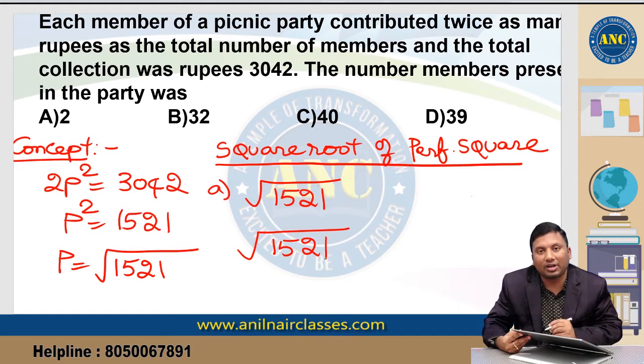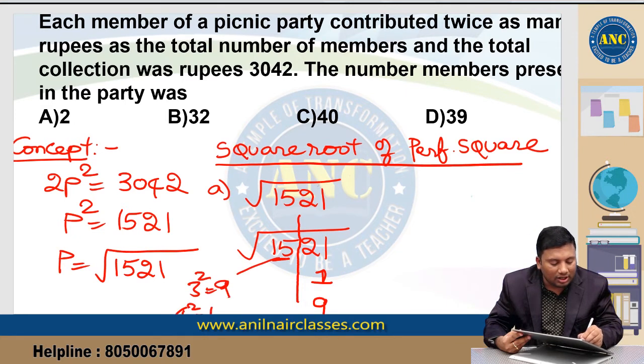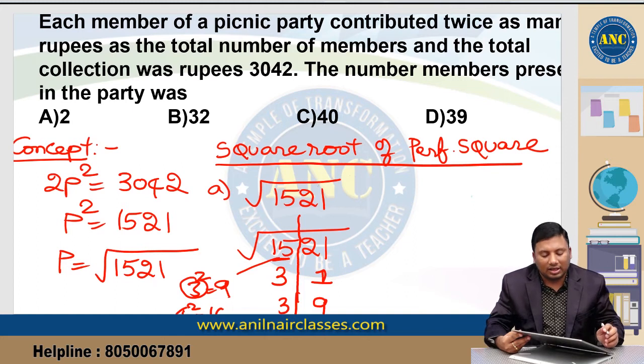Because it is a perfect square, start from the rightmost and keep a slash after 2 digits. Which number on squaring gives 1? 1 square is 1, and 9 square is 81. There are two possibilities, 1 or 9. 15 lies between which two squares? 3 square is 9 and 4 square is 16, so take the lowest value. The answer is either 31 or 39.